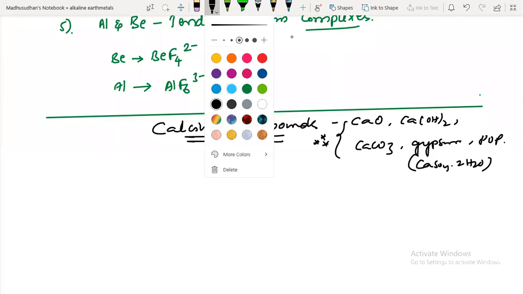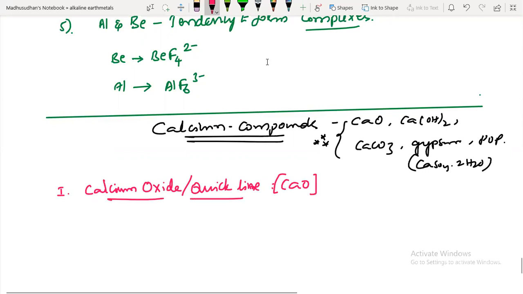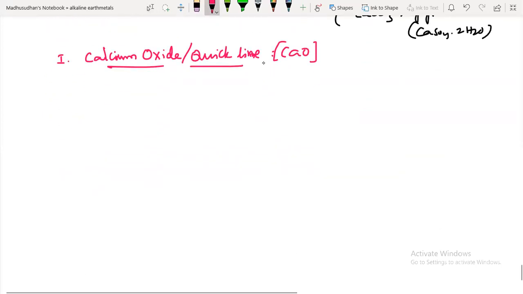What is the first compound we have? Calcium oxide, right? So the first compound I'm talking about is calcium oxide. It is also called quicklime. Quicklime. Calcium oxide is the formula. Okay. So how it is prepared and all, we'll see now.